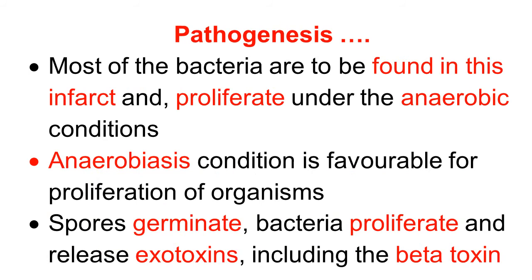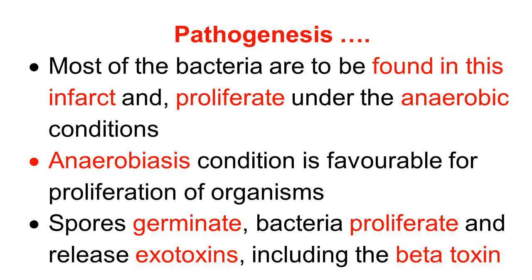We have seen a very interesting pathogenesis. Most of these Clostridium hemolyticum are found in this infarct, and they proliferate under the anaerobic condition. So remember,